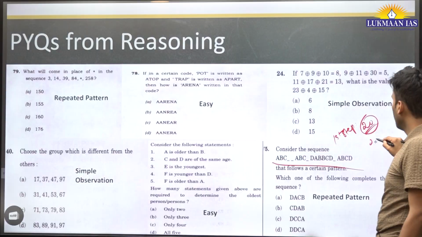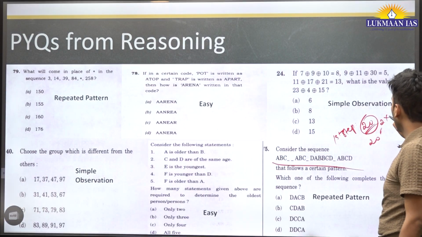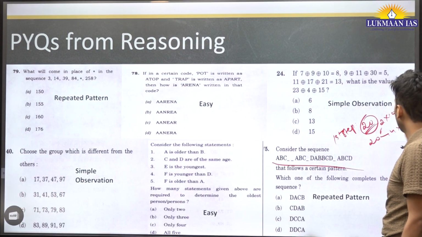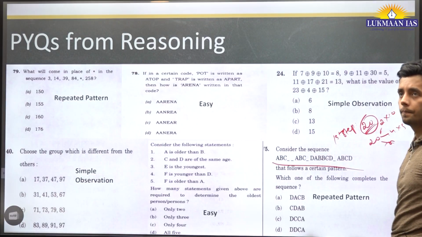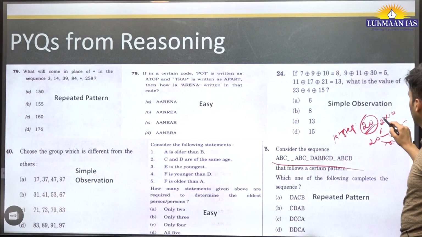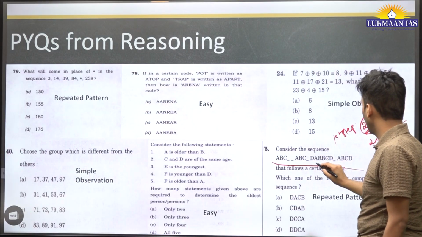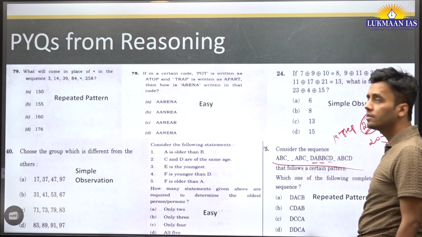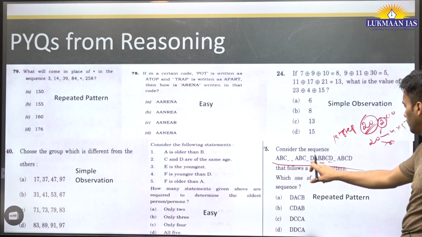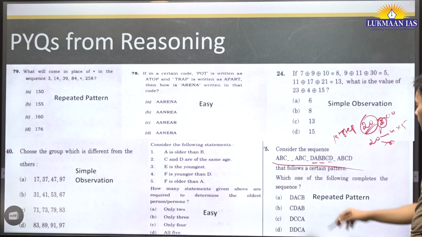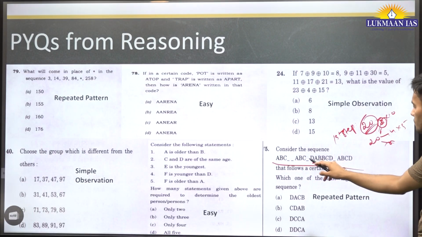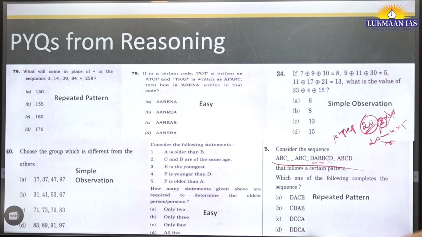So 20 can be written in how many ways? 2 into 10, 4 into 5. So let's see, first check 2. Here, DA, BB, DC. Is there any common pattern formed from these 3? No. From 10 we cannot do because we are missing this, so we will also eliminate 10.